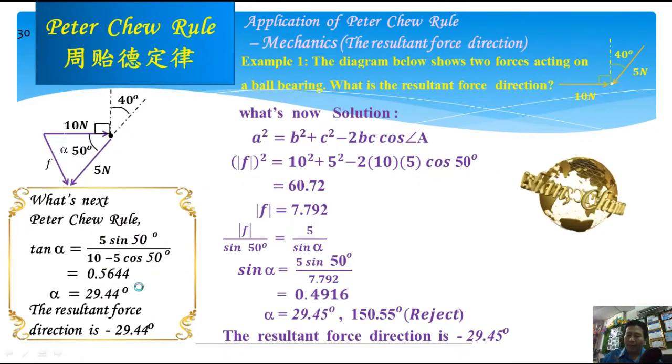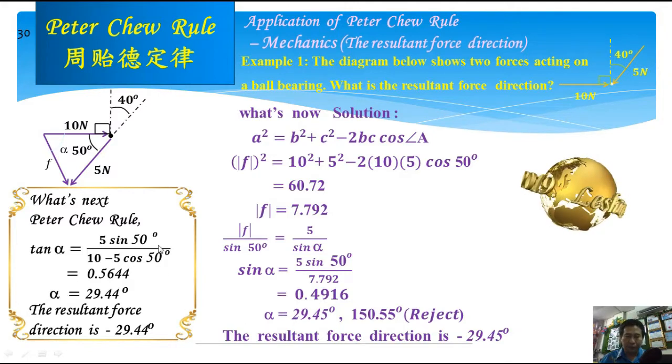Let me show some example of application of Pikachu rule for mechanical engineering. As we see, if we want to find the resultant force direction, we need to use cosine rule to find the resultant force first. And then use sine rule to find the resultant force direction.